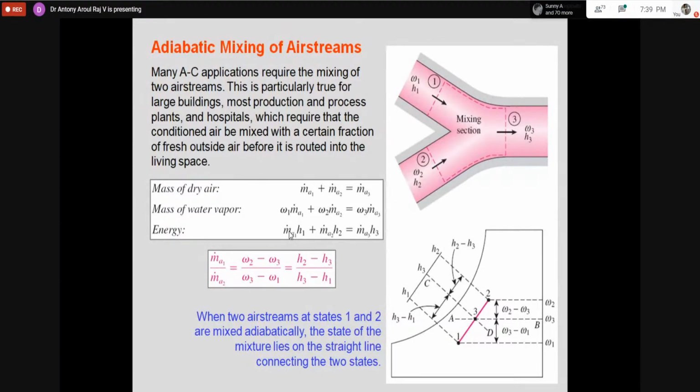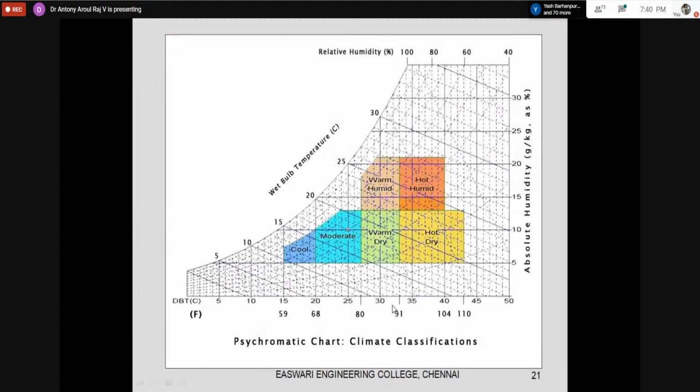It will correspond to that of the cold or recirculated air, that means lesser humidity only, because you are having 99 kg per second of less humid air and 1 kg per second of high humidity air. The resultant air will have less humidity only. So you have to understand this formula like that. If you go to other textbooks, other types of formula are given here. So we will go to the next process.